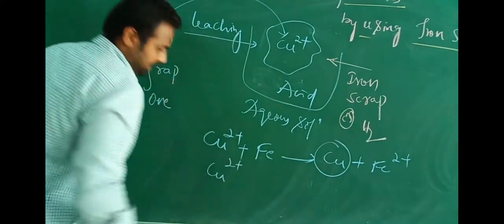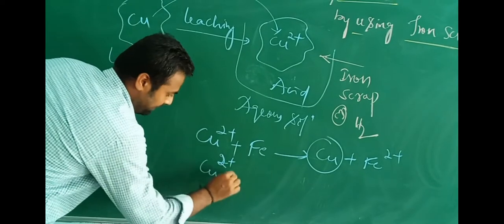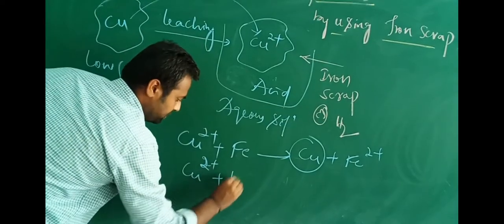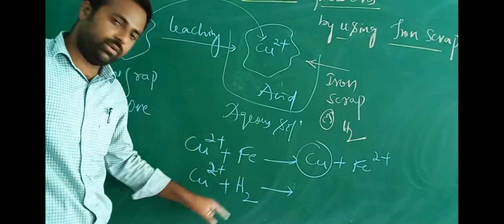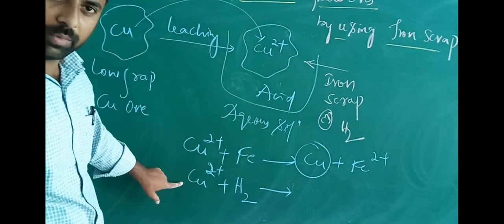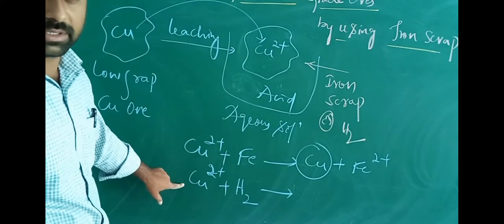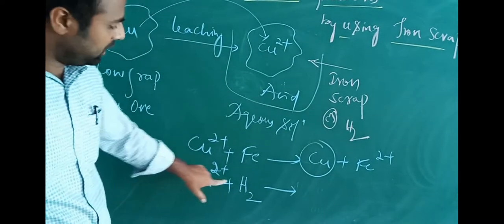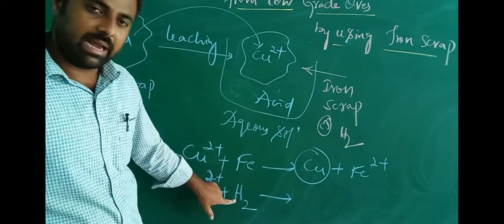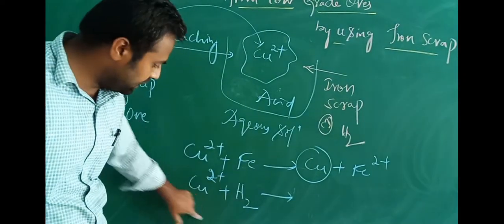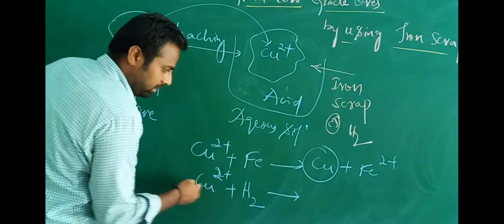And this can also be done by using hydrogen gas. This copper 2+ ion is treated with hydrogen gas. Obviously, hydrogen has a low SRP when compared to the copper 2+ ion. We have studied this in electrochemistry in the electrochemical series. So due to this low SRP when compared to copper, hydrogen acts as a better reducing agent. Obviously, this reduces the copper 2+ ion.